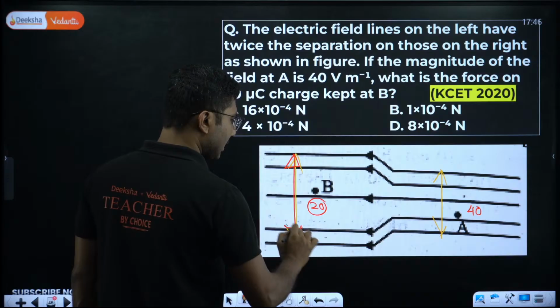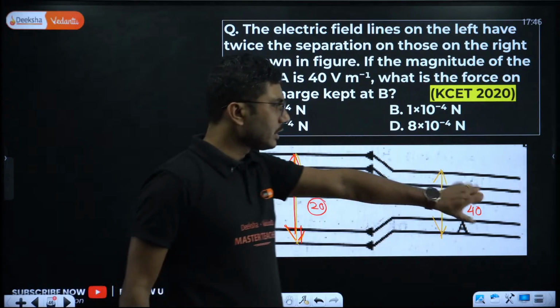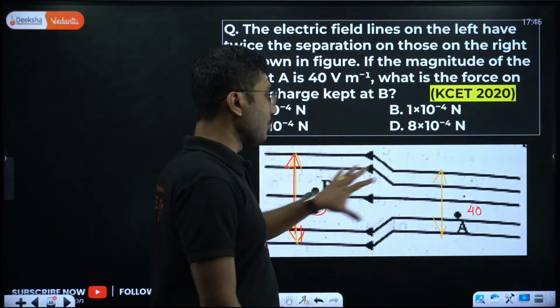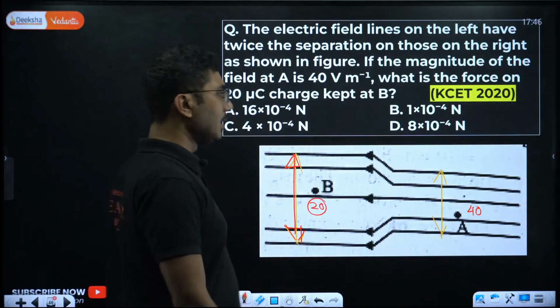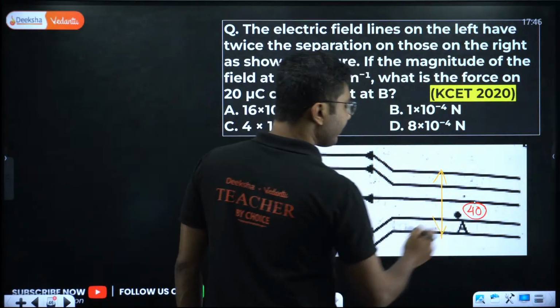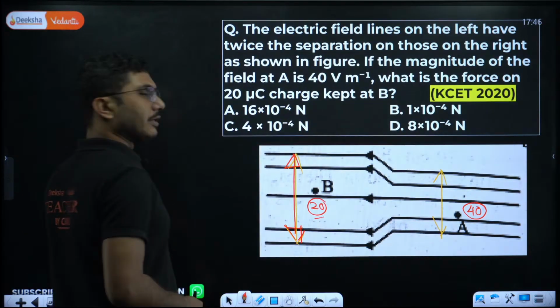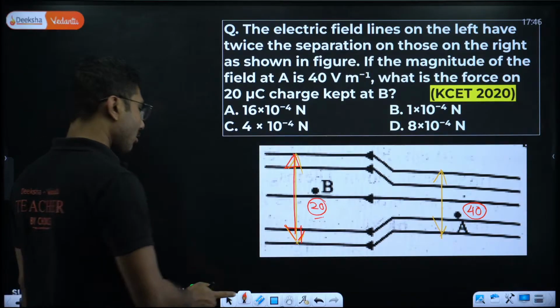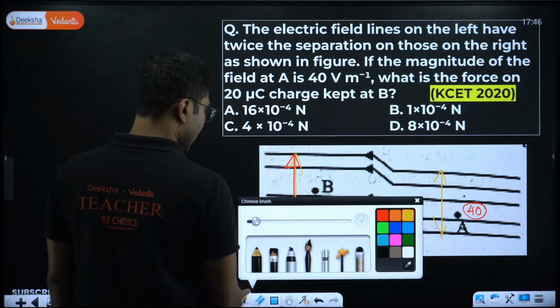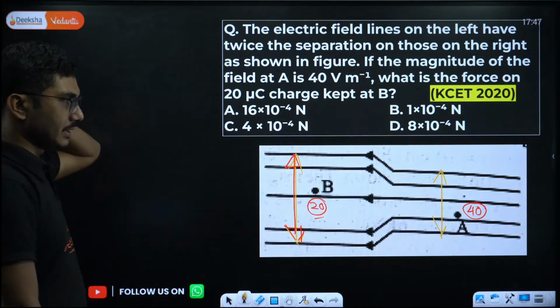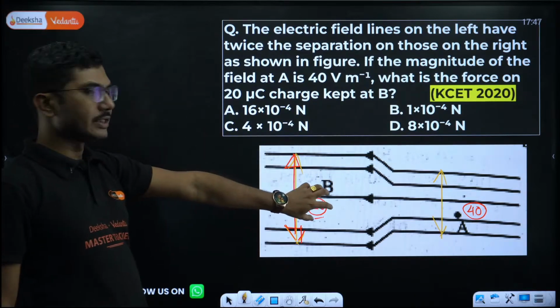Farther they are apart, weaker the electric field; closer they are, stronger the electric field. So here the electric field is 40, so here it must be 20, not 80. Remember that. Distance increases, electric field decreases. So electric field here is 20.